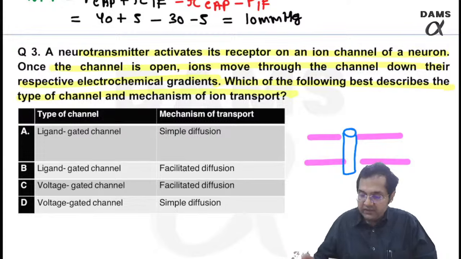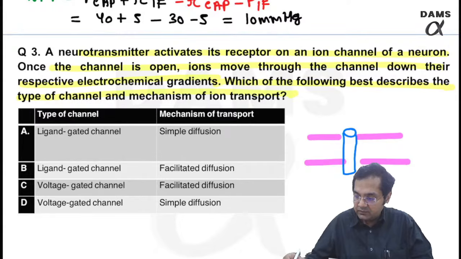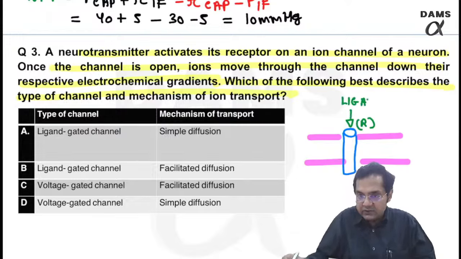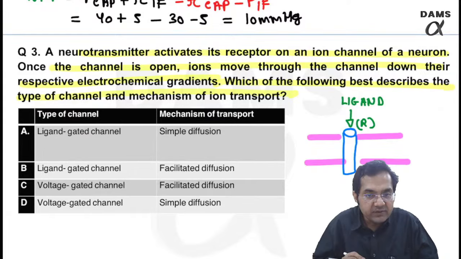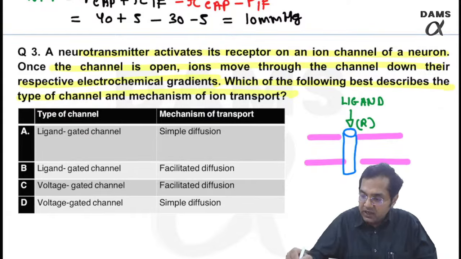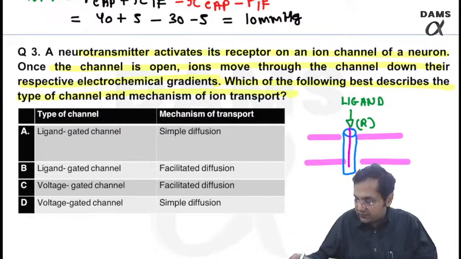Now this is the receptor and this is the ligand. As the ligand binds to its receptor, the ion is moving like this, right? This is the movement of the ion.